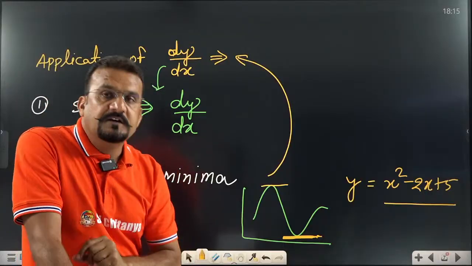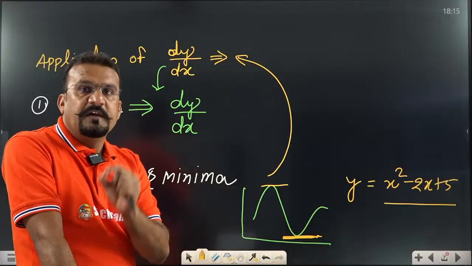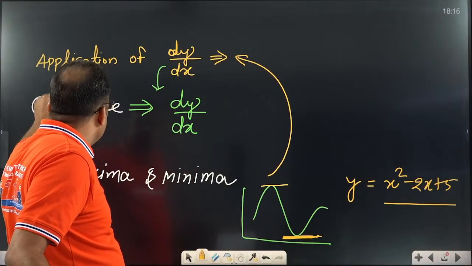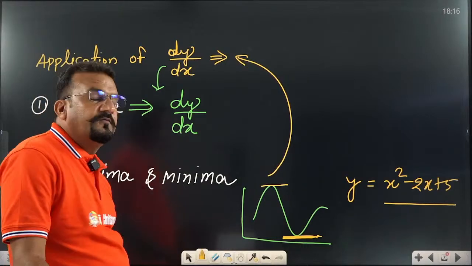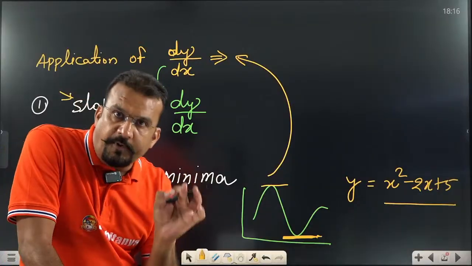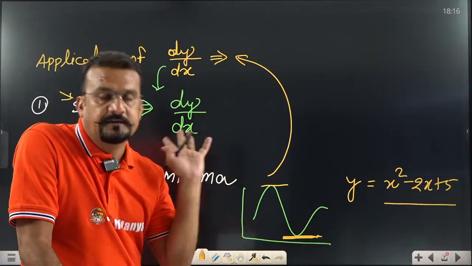Let me revise again for those students who are not getting a clear idea. We have learned differentiation because in physics, when we solve problems, we have two types of cases. One is slope. When we study 1D, I will tell you the slope of the displacement time curve is called velocity.